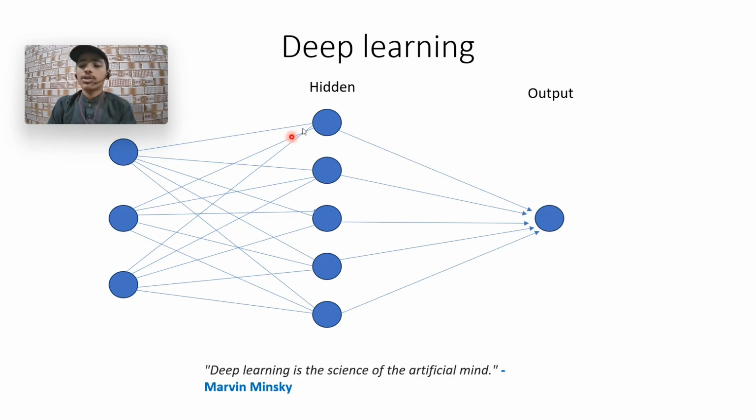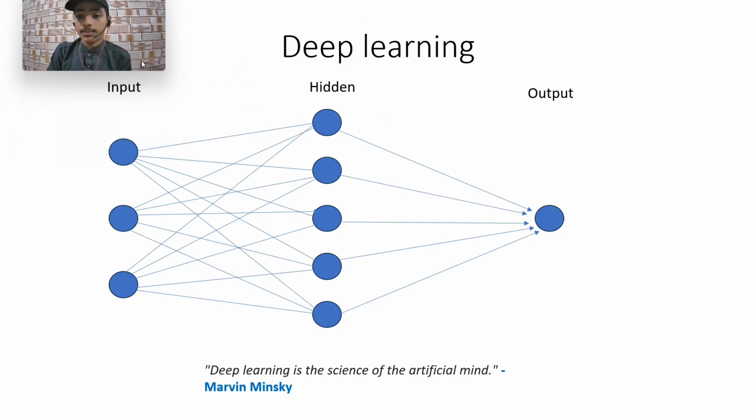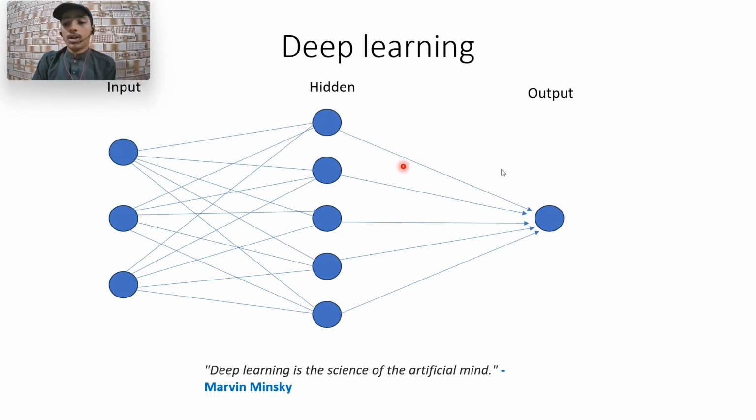Deep learning is a further subfield of machine learning as well. Deep learning does machine learning but with artificial neural networks. What is an artificial neural network?